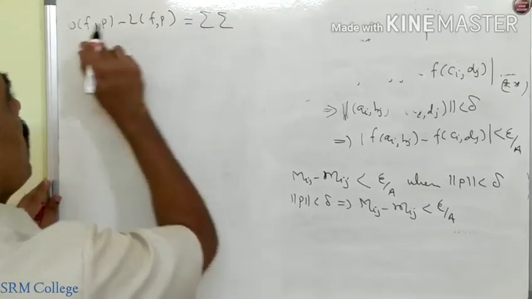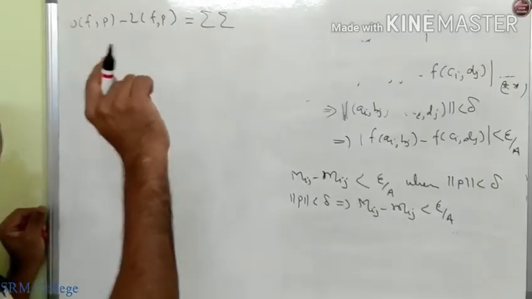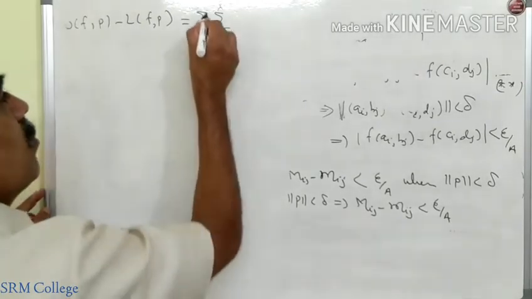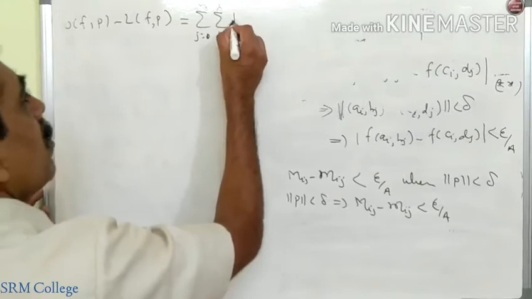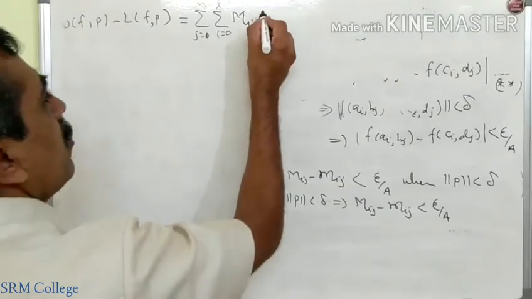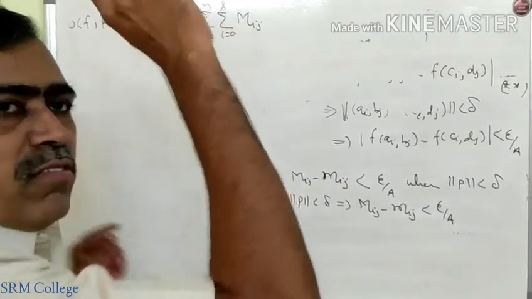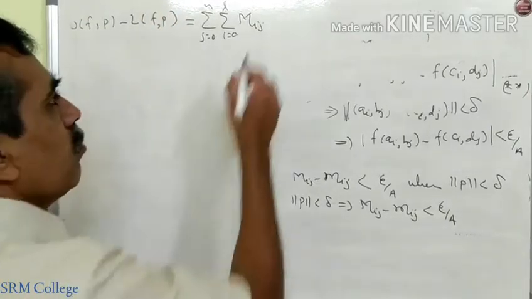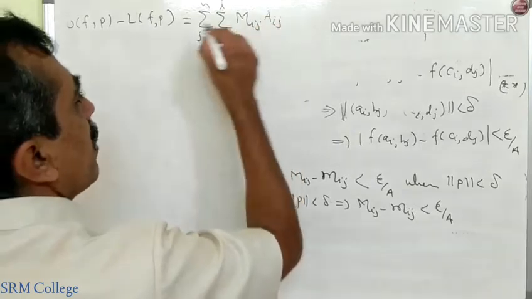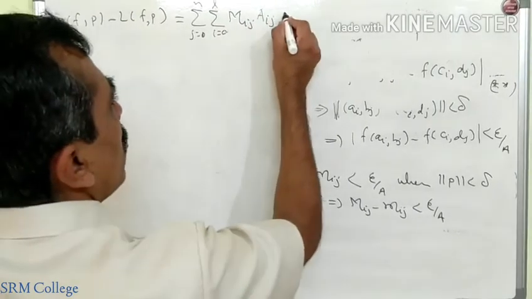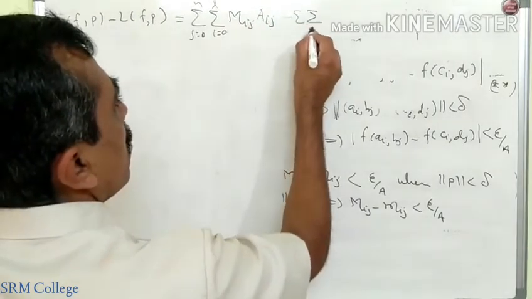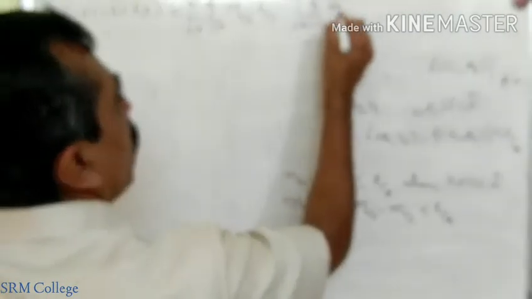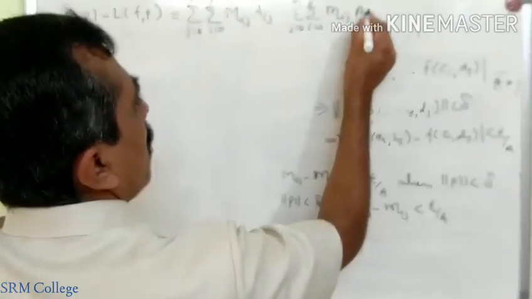UFP minus LFP by definition is the double summation, the upper sum for a function f of two variables. It is the sum over i from 0 to L and j from 0 to N of capital Mij into Aij, where we have considered the area of subrectangle Dij as Aij, minus the summation over i from 0 to L and j from 0 to N of small mij Aij.